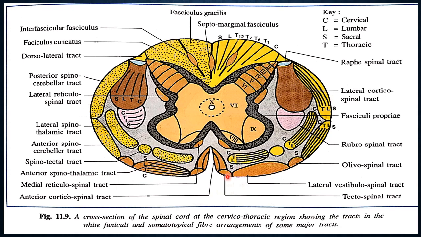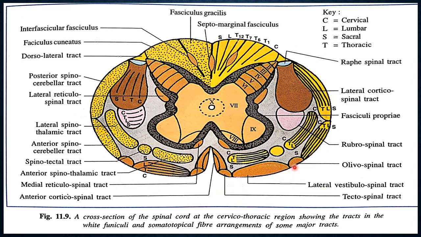Now you see the corticospinal, the anterior corticospinal tract. The medial reticulospinal tract will be discussed later on. This is the tectospinal tract, I have already mentioned, the lateral vestibulospinal tract and olivospinal tract.